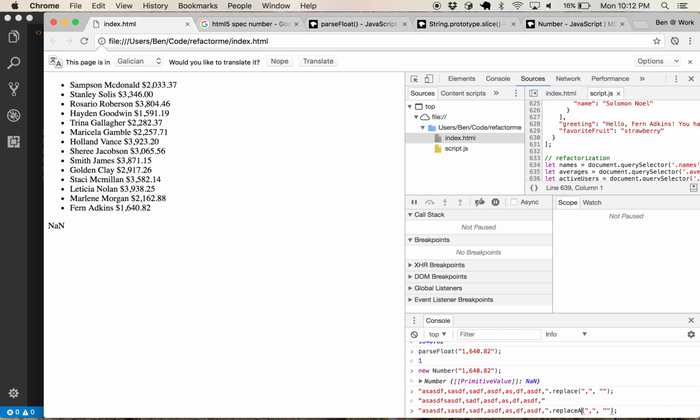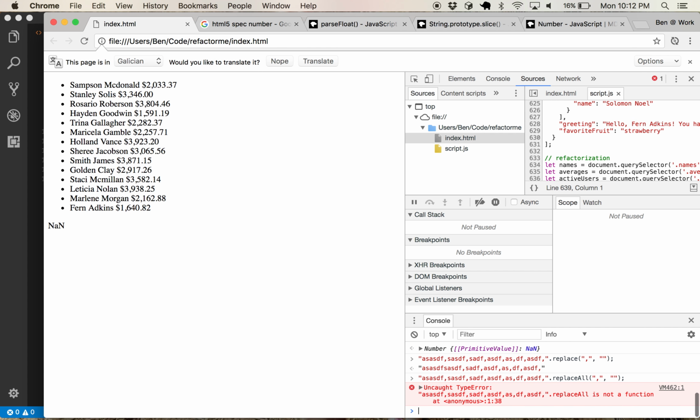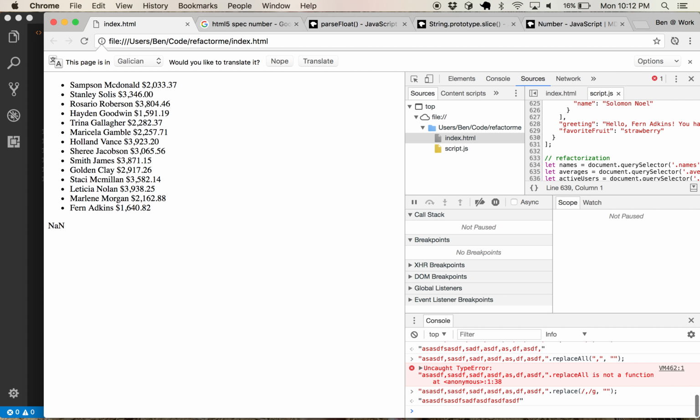Does it replace all? Nope. There is a regular expression replace, I believe. There we go. So it's going to replace every instance of a comma with nothing.